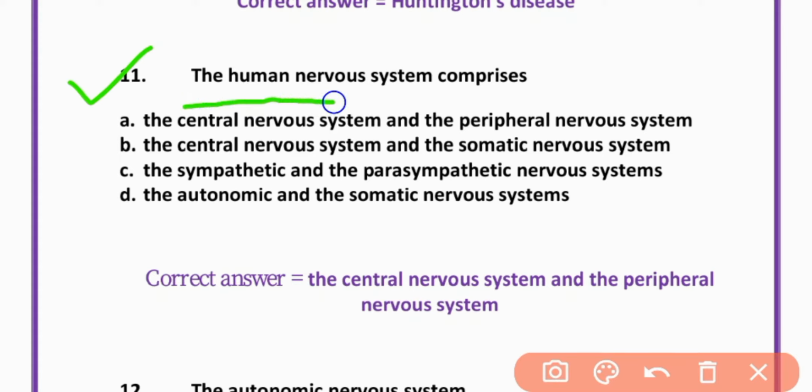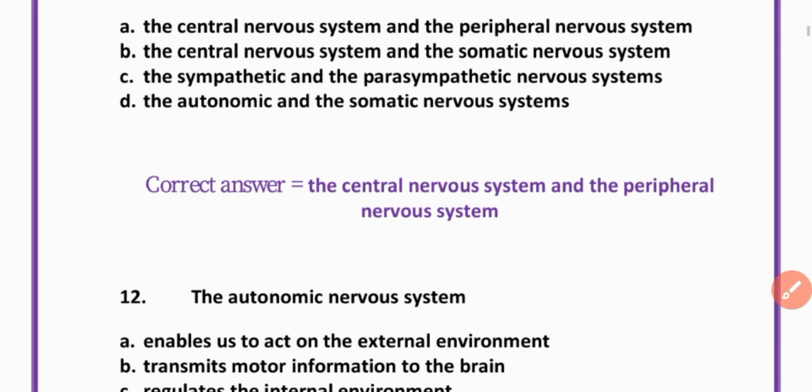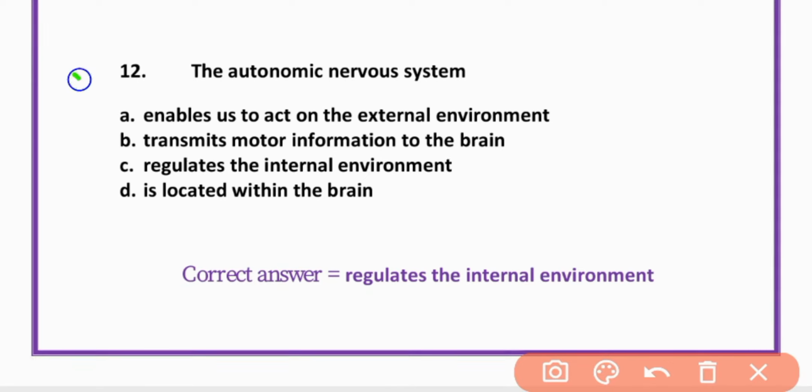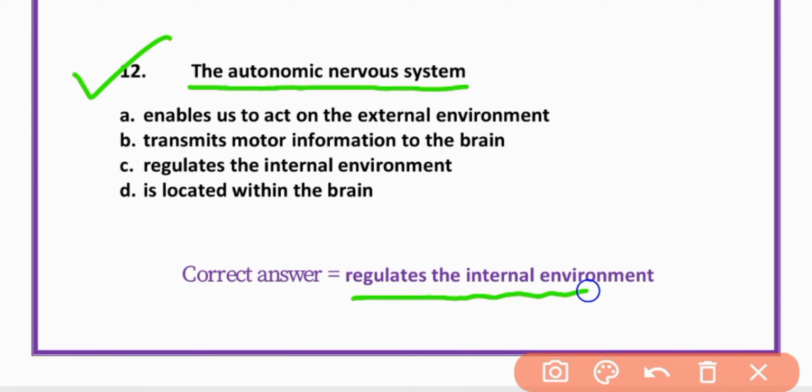MCQ number 11. The human nervous system comprises the central nervous system and peripheral nervous system. Option A is correct. MCQ number 12. The autonomic nervous system regulates the internal environment. Option C is correct.